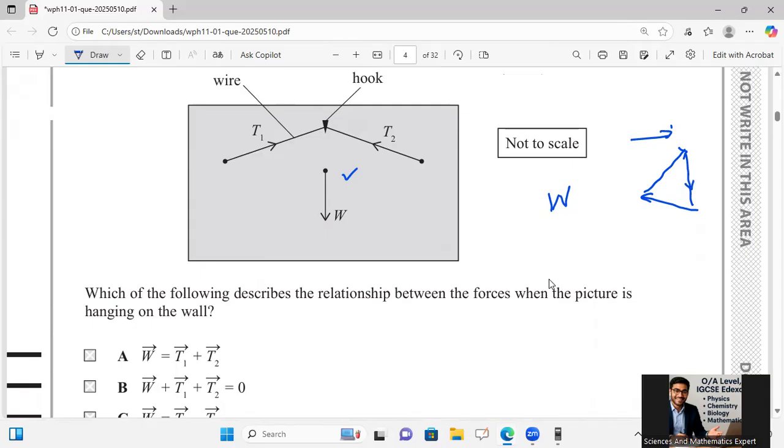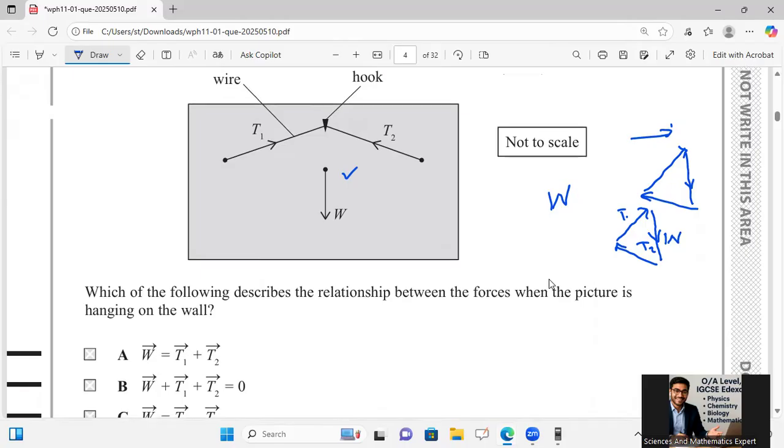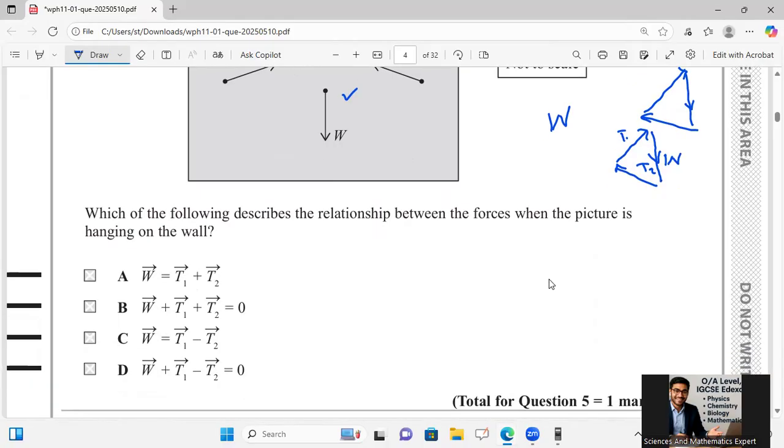Look here, I'm taking T2 as a vector, then I'm taking T1 vector, then I'm taking W vector in the downward direction. Then I am saying the total sum of all of these vectors is equal to 0, and the relationship is explained in option B, where all three sides of a triangle are added and taken as correct. Whenever a closed shape is formed by all of those vectors, their resultant is always equal to 0.